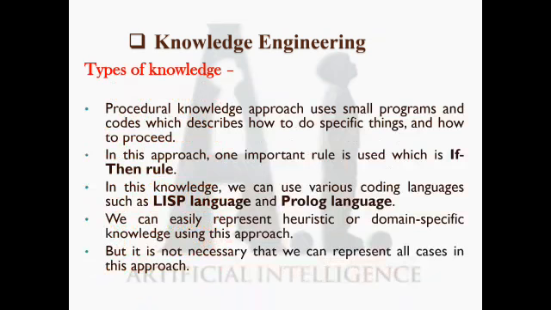Now next, the procedural knowledge approach uses a small program and code which describe how to do a specific thing and how to do a process. In this approach, one important rule is used, which is if and then. If a particular person knows that thing, then that person is able to handle that particular object. In this knowledge, we can use various coding languages such as Lisp and Prolog.